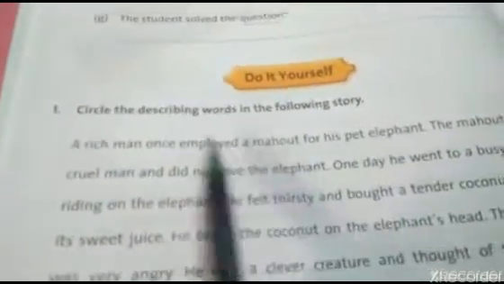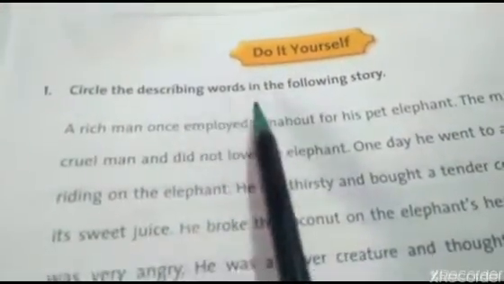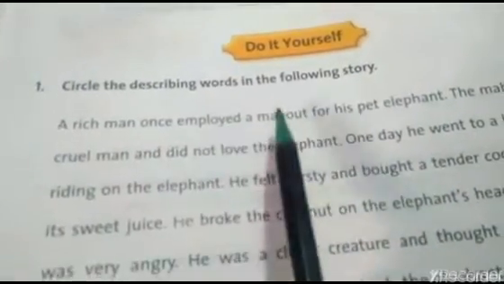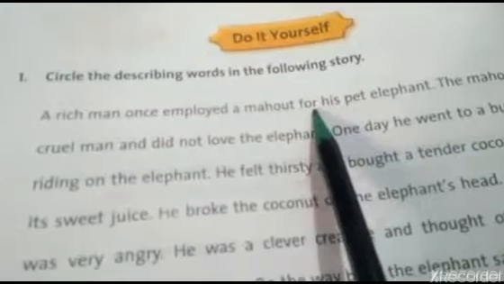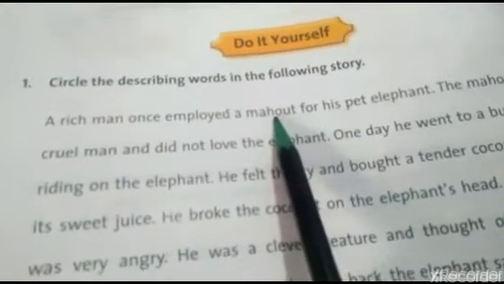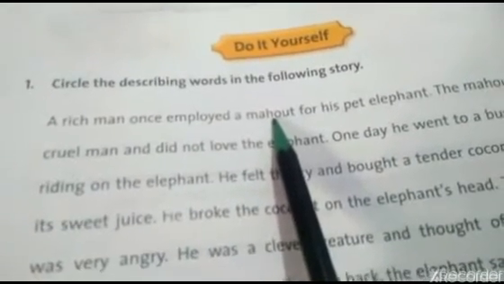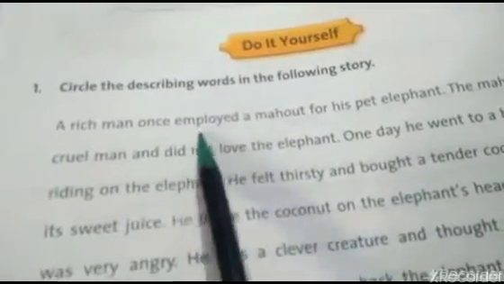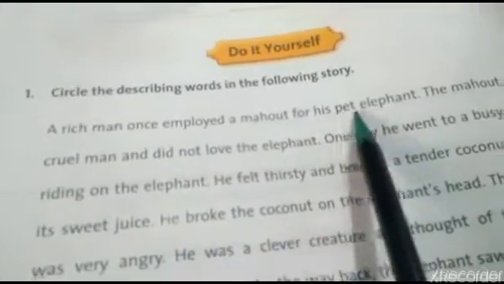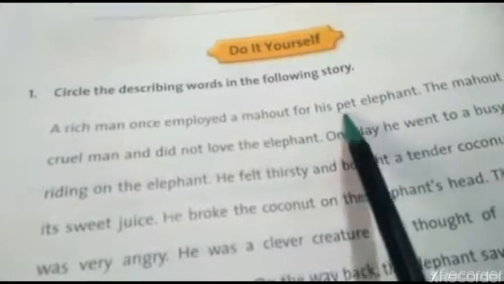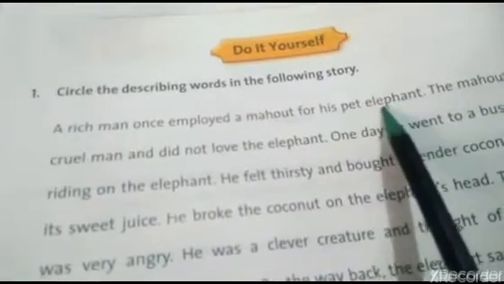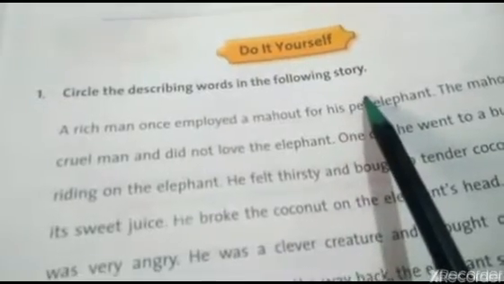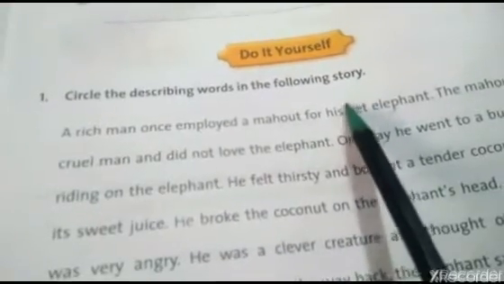Now let's do the other exercise. Circle the describing words in the following sentences. A rich man once employed a Mahavat. Mahavat is the man who trained elephants. A rich man once employed a Mahavat for his pet elephant. Here, pet elephant: elephant is a naming word, pet is a describing word. You can encircle this describing word, pet.